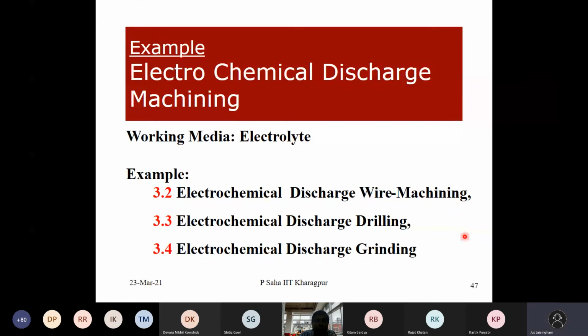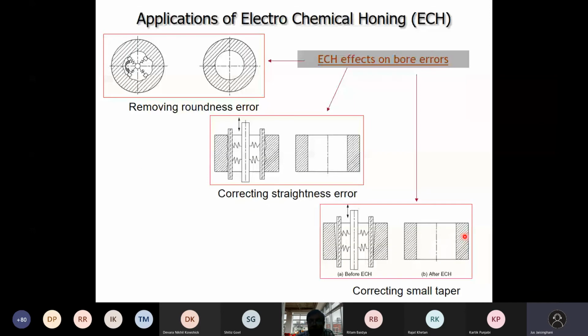Sir, just a doubt on the previous slide. Is the percentage of machining via contact and ECM similar to the earlier application, like 80 to 90% by ECM? No, it is far less. For our understanding I have shown such a huge roundness error, straightness error or taper, but in practice it will be very minimum.